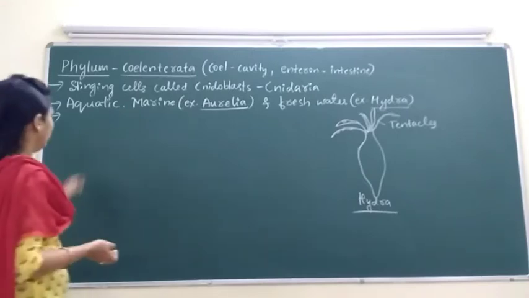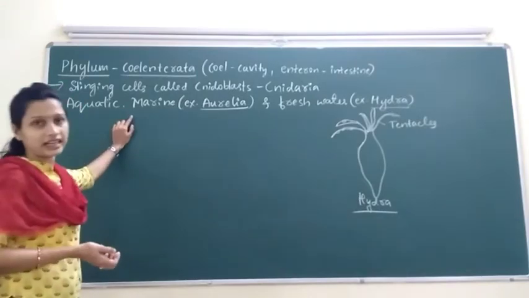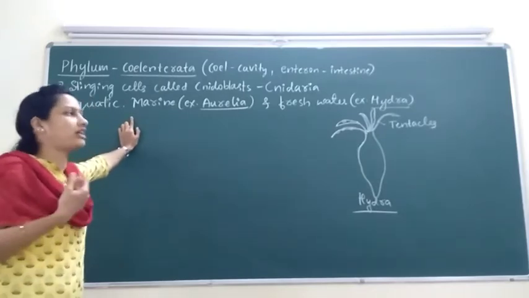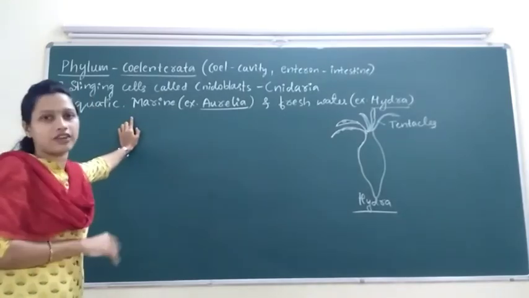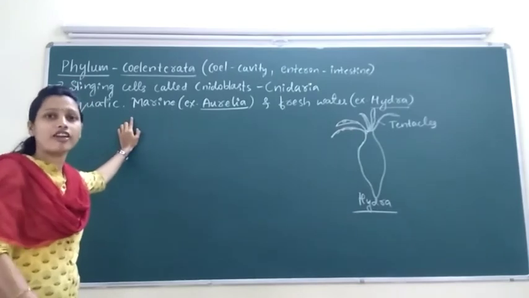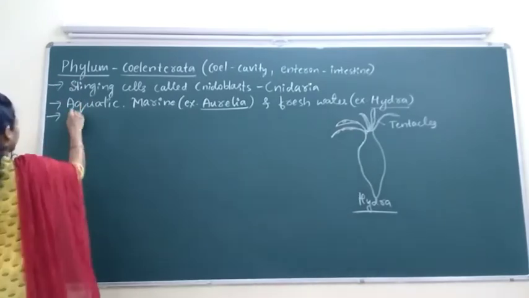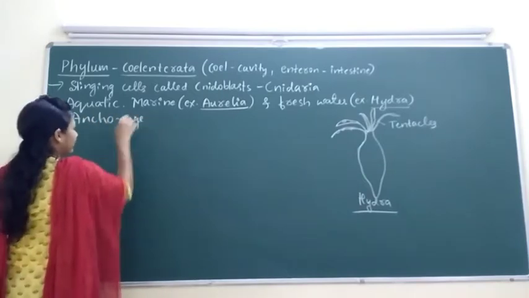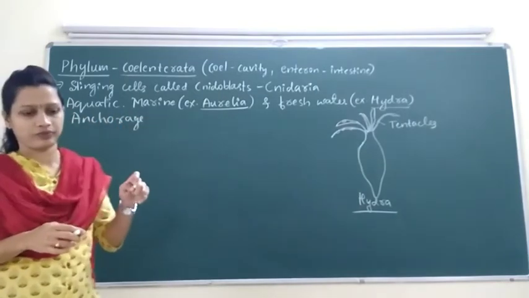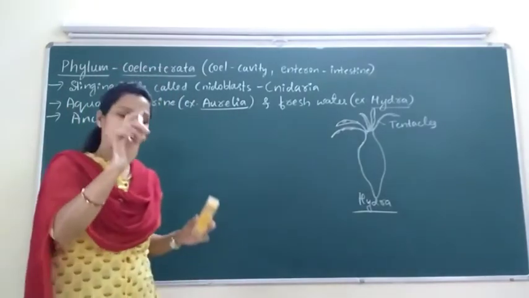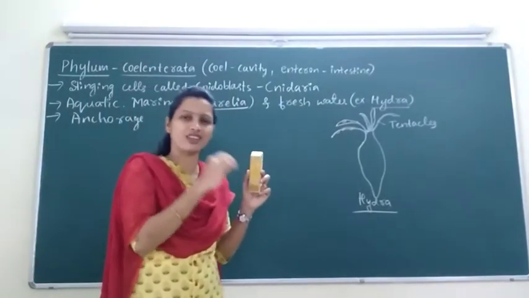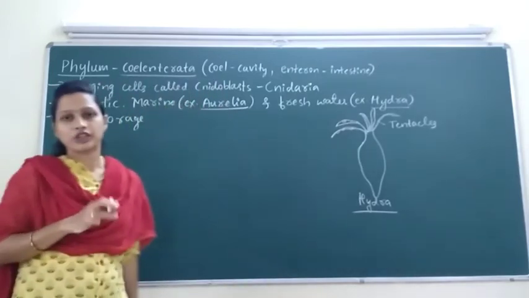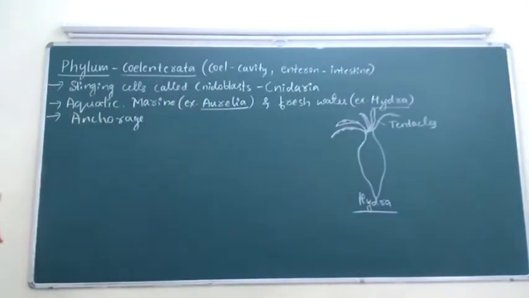The cnidoblasts present on the tentacles or on the body surface are helpful for anchorage. Anchorage means attachment to a surface.